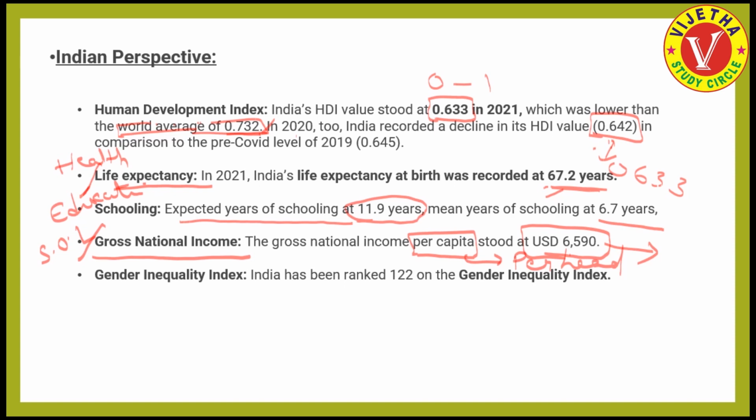And there is another report released by the UNDP, the Gender Inequality Index. In that, India has ranked 122. Actually, it is not part of the Human Development Report, it is altogether separate. The Gender Inequality Index report is also released by the United Nations Development Programme, and India ranked 122. What is this Gender Inequality Index?